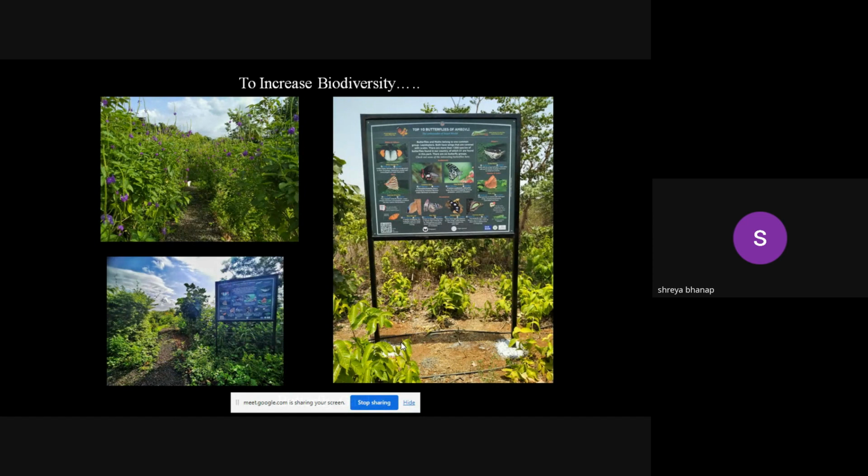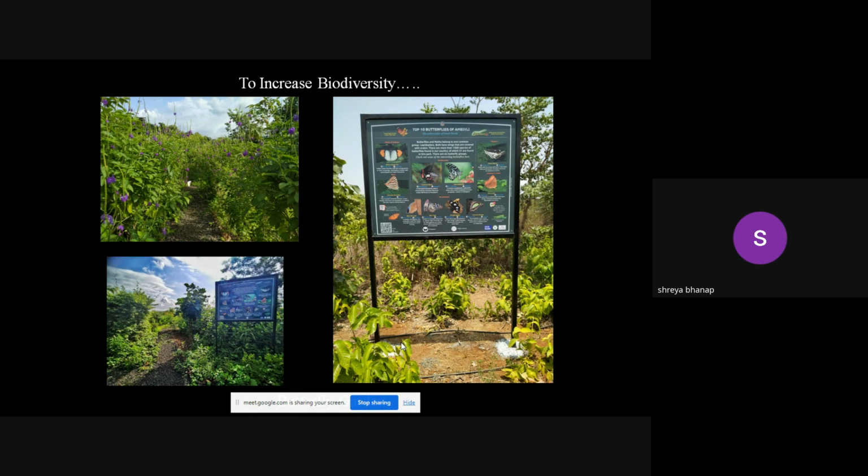Some are the food plants, where the female butterfly will lay eggs and the caterpillar will feed on those leaves, and the nectar plants, on which many butterflies can visit, suck the nectar and go. Both these types of plants are planted in a particular area, in a particular design, so that when they grow, they will attract a lot of butterflies.